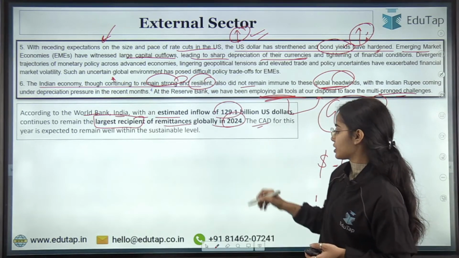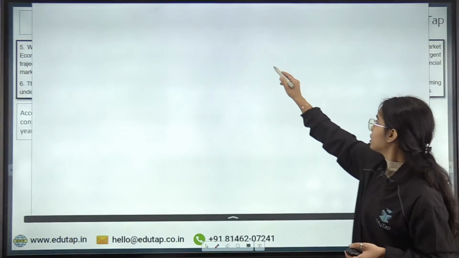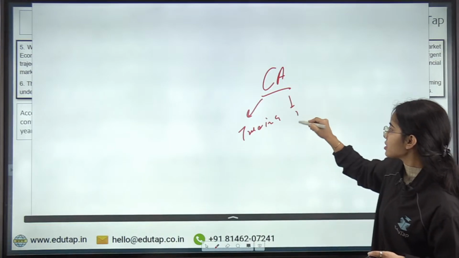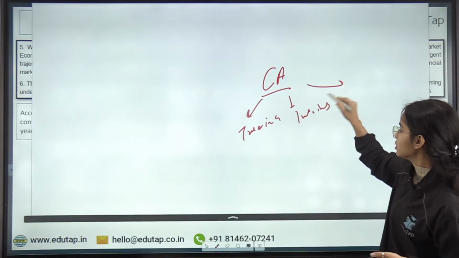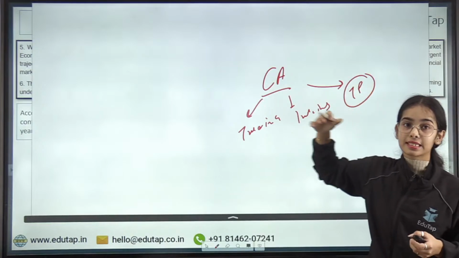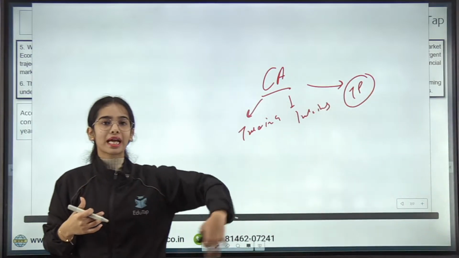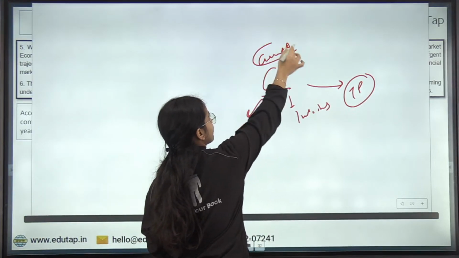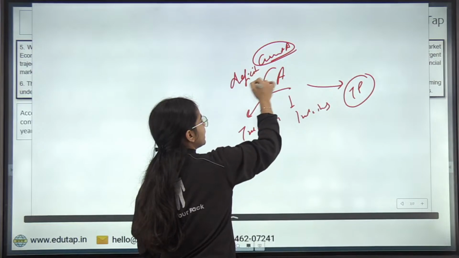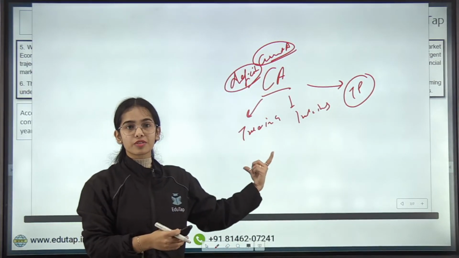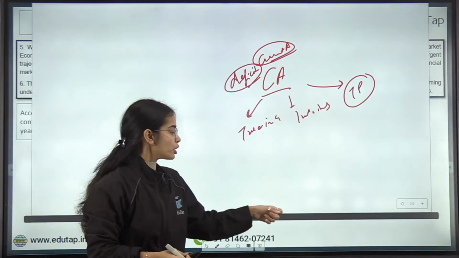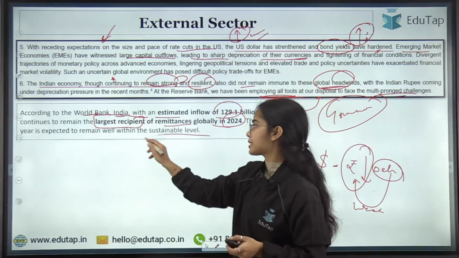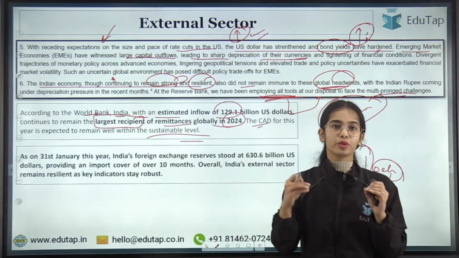The current account deficit. The current account of our country includes the trade in goods, the trade in services, and the transfer payments, the remittances and such that come from or go to other countries. So the current account will be in deficit, especially the trade in goods, as we will import more. There is going to be a deficit in the current account, but it will be at a sustainable level. So that is not a very big problem.